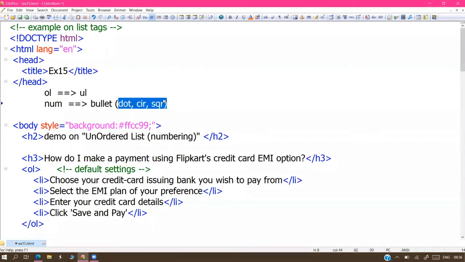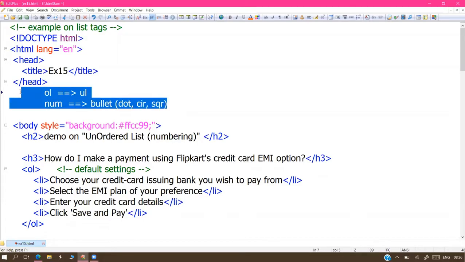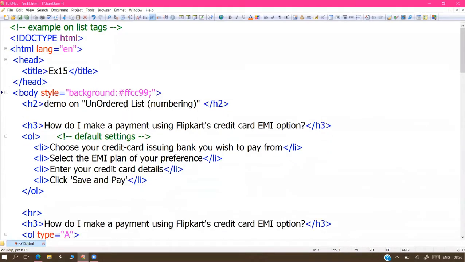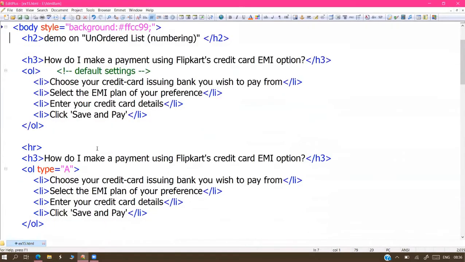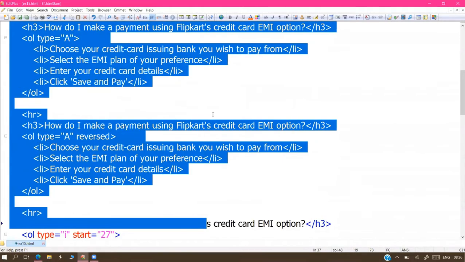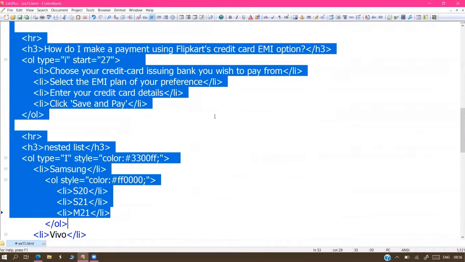What is the default, sir? Default is dot. If you have not specified any bulleting style, we automatically get the dot symbol. This is the simple explanation. Rest of all the things you just carry forward from the previous explanations. Even the code I'm not changing. Same steps, I'm just changing the tag. Data is also the same data.